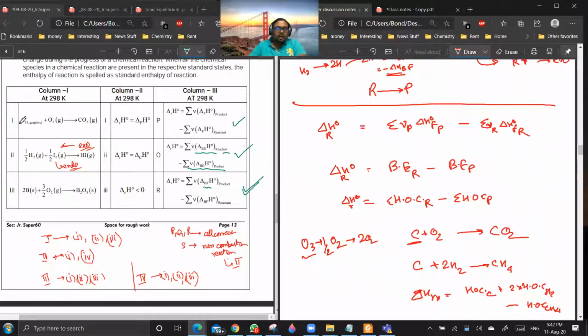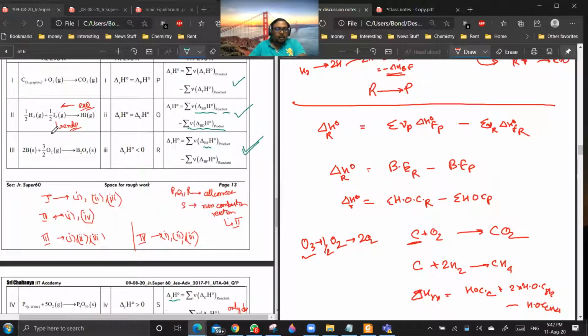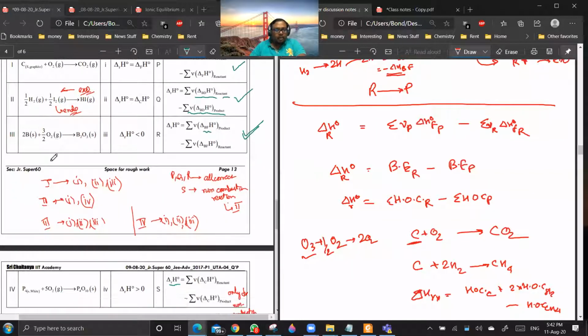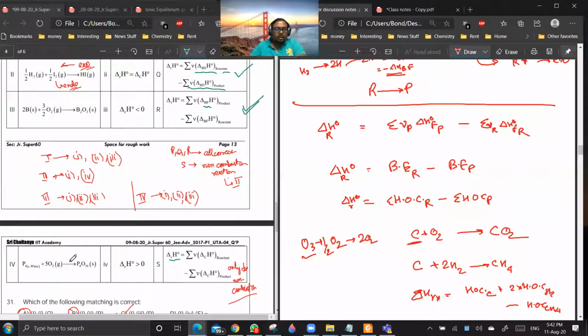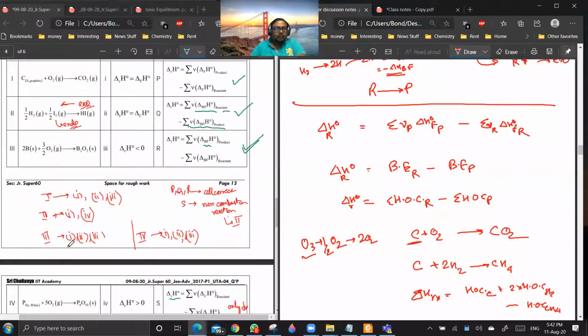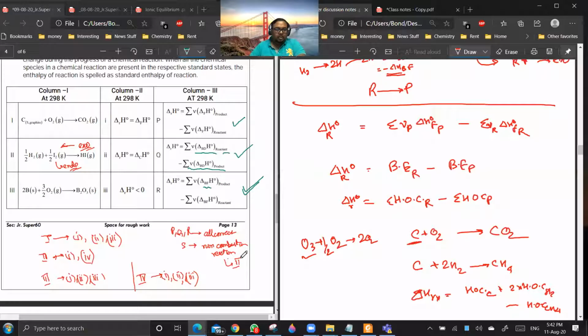So let us start with the first reaction. What I have deduced is that P, Q, R are always correct, but S is valid only for non-combustion reactions. Looking at the values, the first is combustion, the second is non-combustion, the third is combustion, and the fourth is also combustion. So it is valid only for the second.